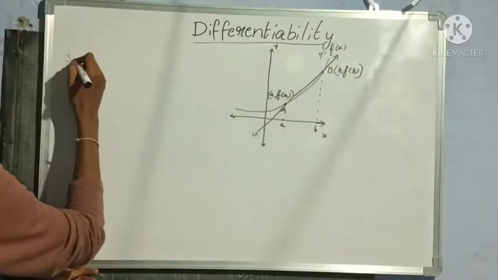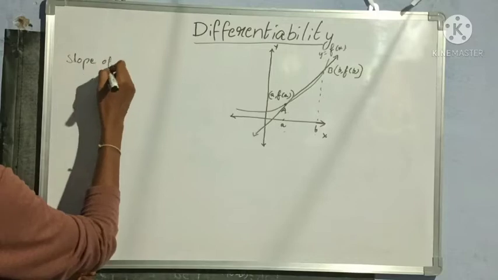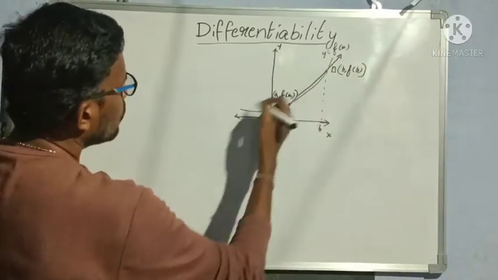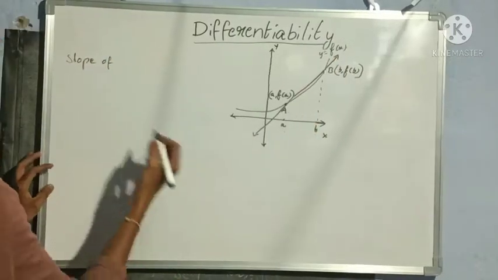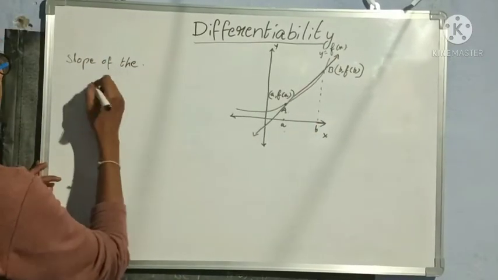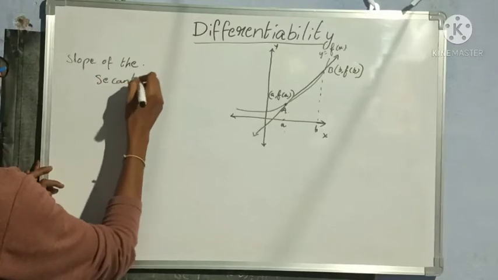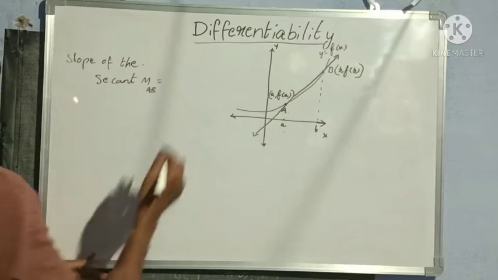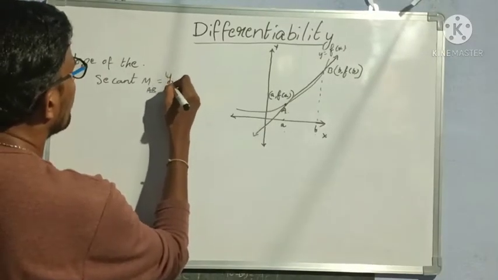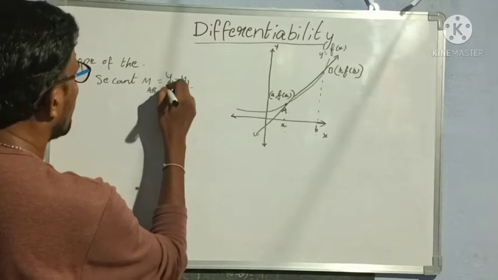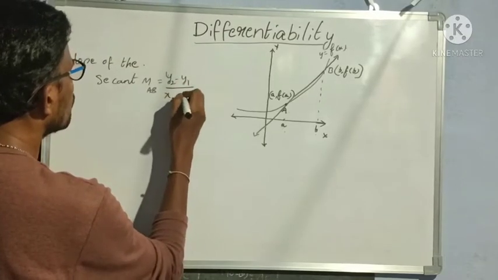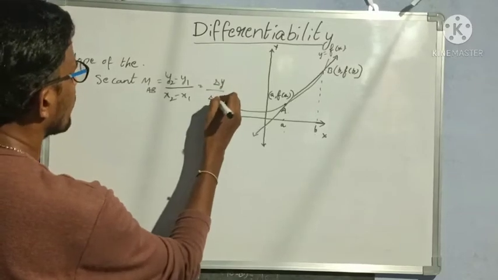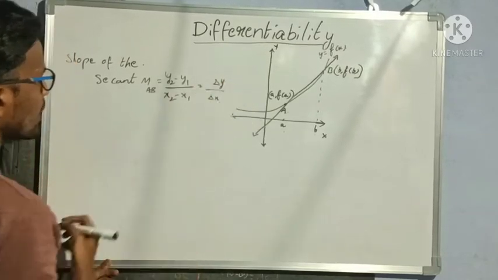Now we want the slope of the secant. If any line intersects a curve at 2 distinct points, then that becomes the secant. So the slope of the secant. Suppose I take m_AB equal to, the formula for slope is y2 minus y1 by x2 minus x1, which is nothing but delta y by delta x, that is, change in y coordinate by change in x coordinate.